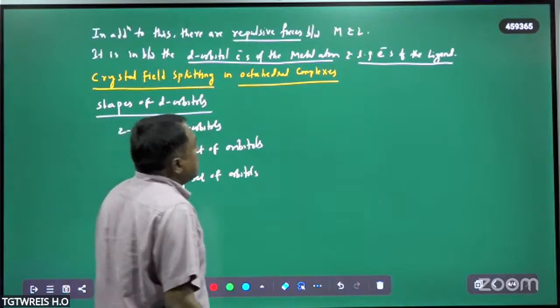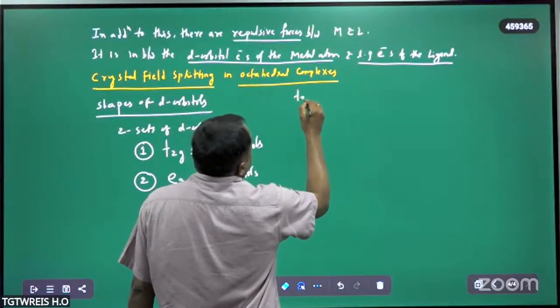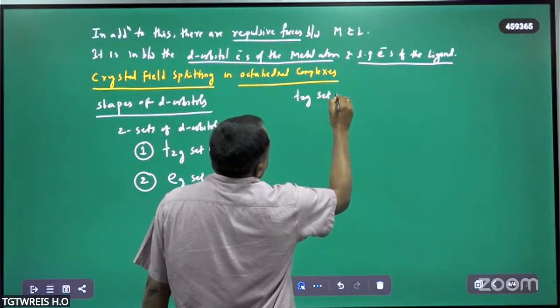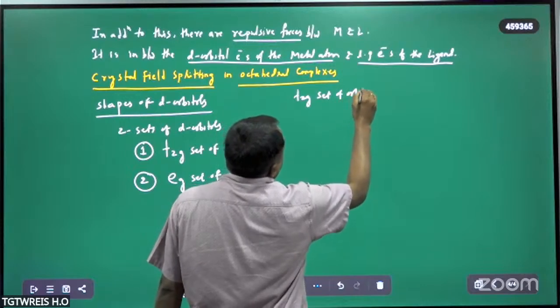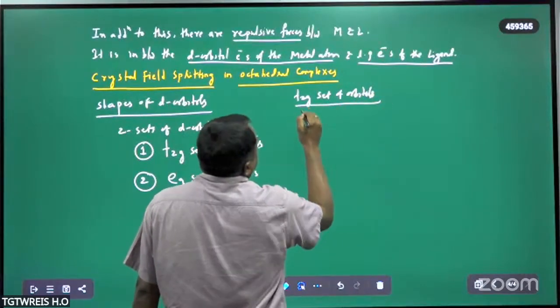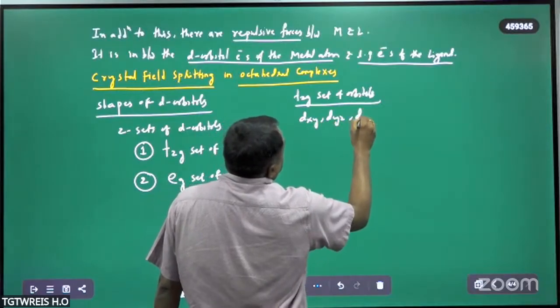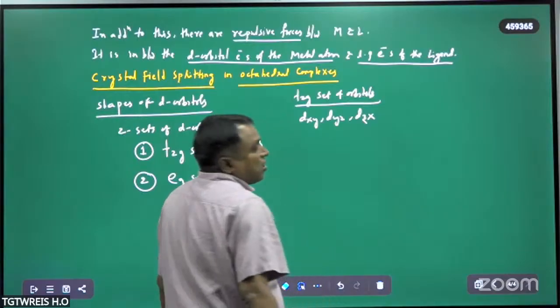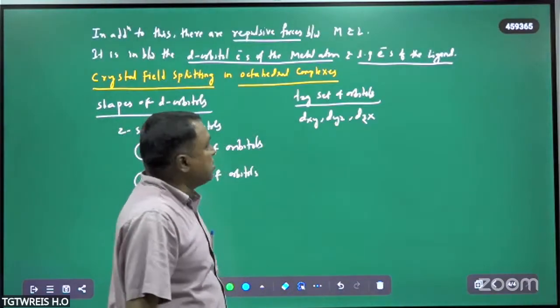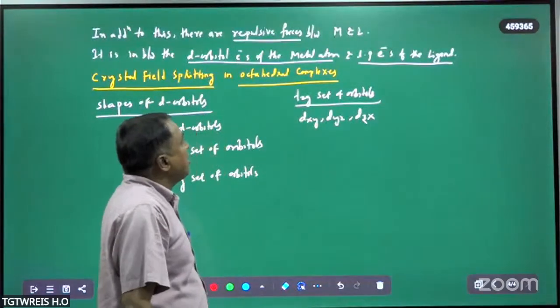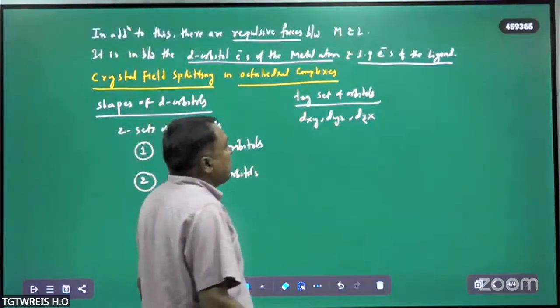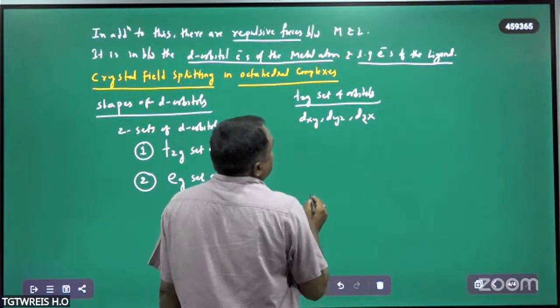What are the t2g set of orbitals? These are dxy, dyz, dzx. These are the triply degenerate d orbitals: dxy, dyz, dzx.